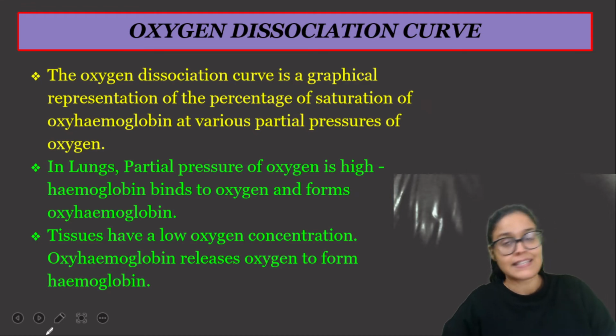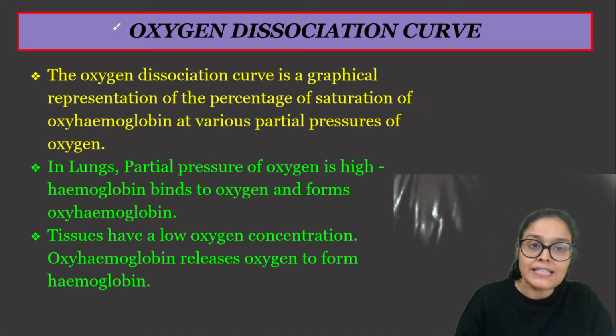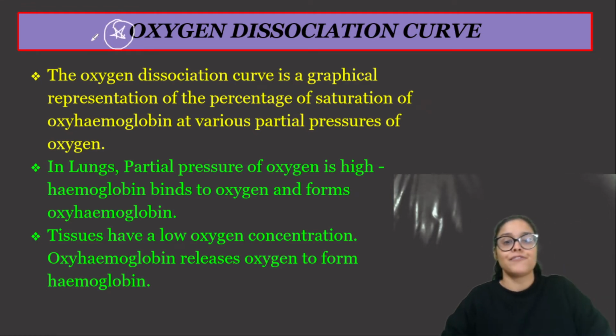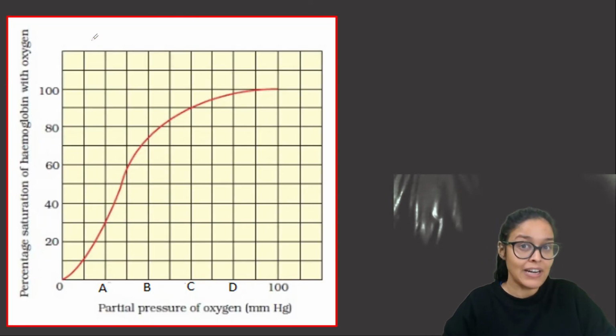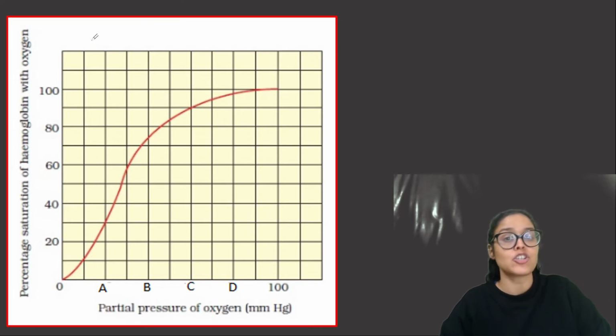Now obviously it's done. We would see the oxygen dissociation curve. And what is the oxygen dissociation curve? In our NCERT, a beautiful diagram has been drawn, and in this graph, they have given the relationship between partial pressure of oxygen and percentage saturation of hemoglobin with oxygen.